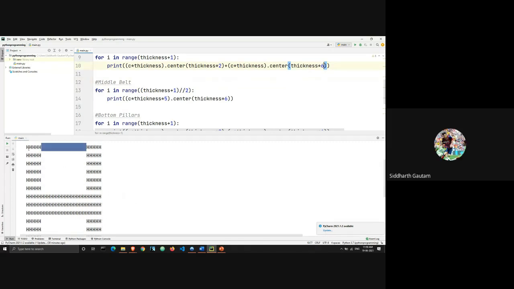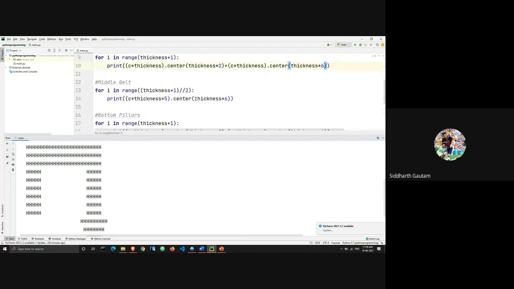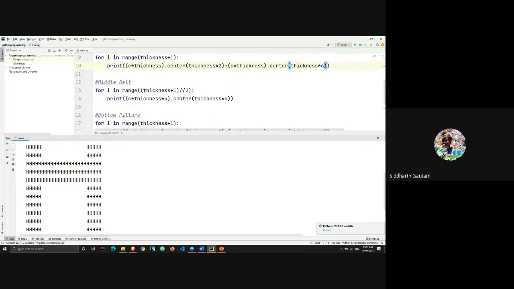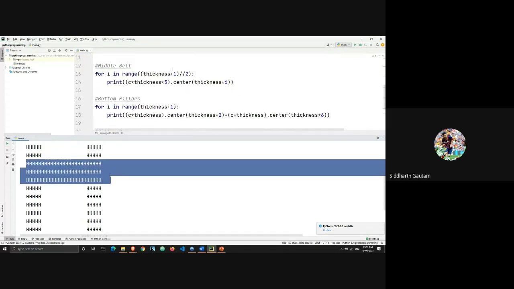So yeah, the code for these two pillars is the same as the code for these two pillars. Let me see. Yep, it's the exact same code. Then we have the middle belt. The middle belt is this thing, which is for i in range thickness plus 1 divided by 2. So what does this mean? Our thickness is 5, and 5 divided by 2 is 3, like we are using floor division.